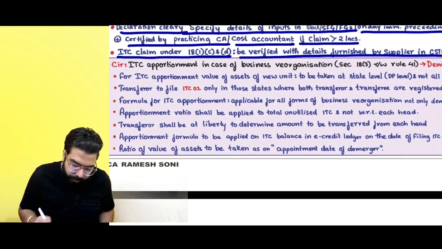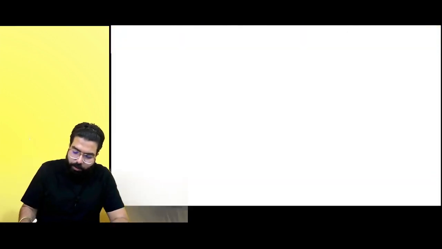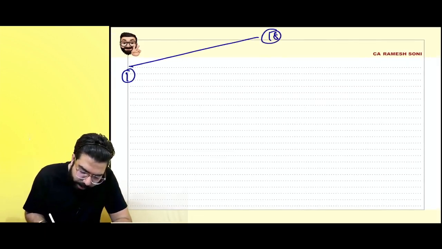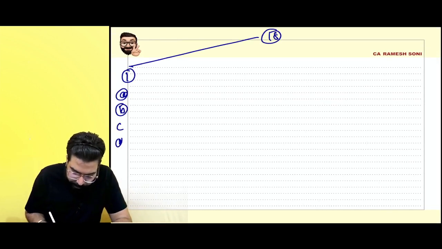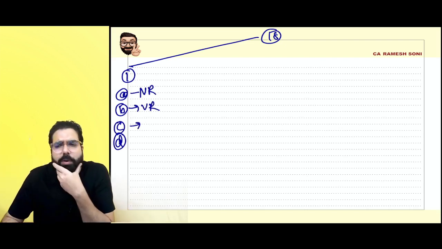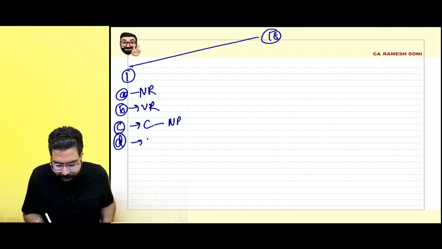Next, there's a circular. Before I go to the circular, I would like to say section number 18. Section number 18.1, sir, what are the circumstances? 18.1 A, B, C, D. A told about new registration, B told about voluntary registration, C told about, can you tell me what C was telling about? C is telling composition became normal person, tax exempt supplies became taxable supply.